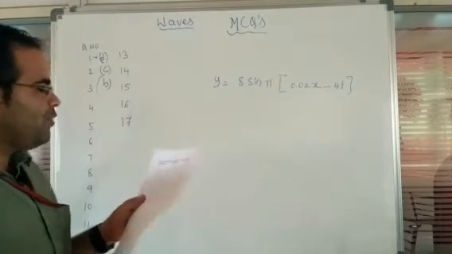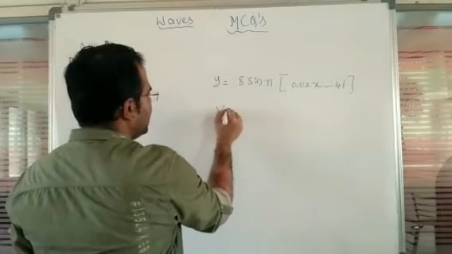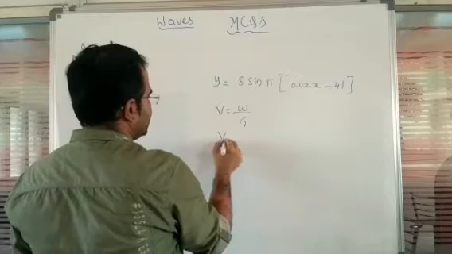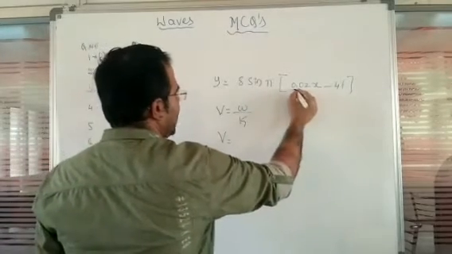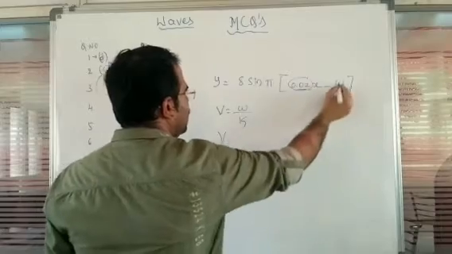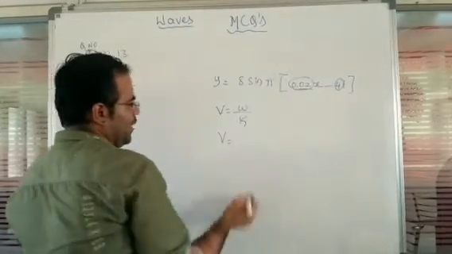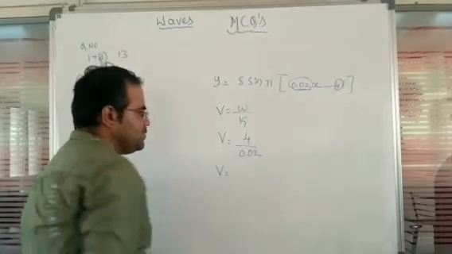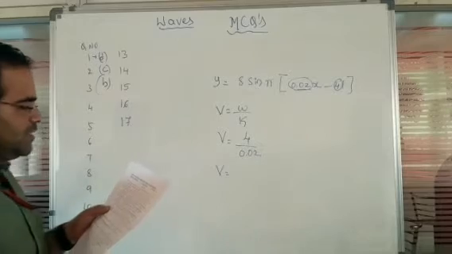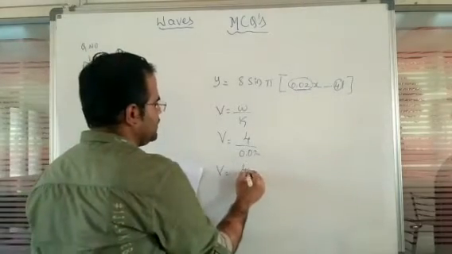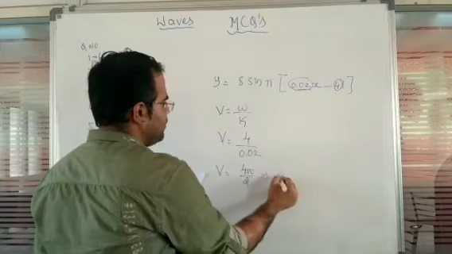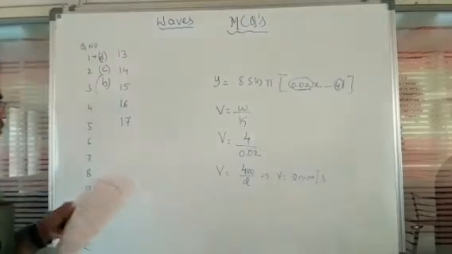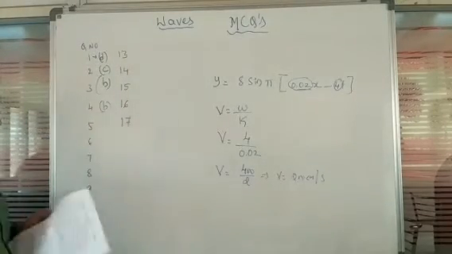So the speed of a wave, again we have to identify the speed of a wave, that is given by omega divided by k. So again we have v is equal to, now this is going to represent the k value and here it is going to represent the omega value. So 4 divided by 0.02. So on simplification you are going to observe 400 divided by 2, this implies this will be 200 centimeter per second. So the fourth question option is B.